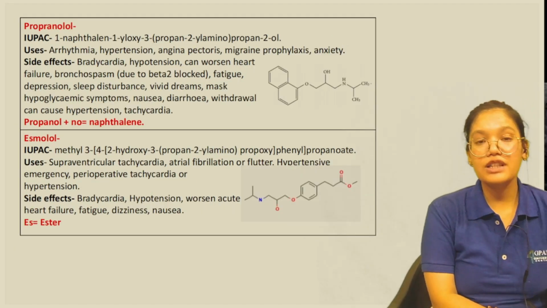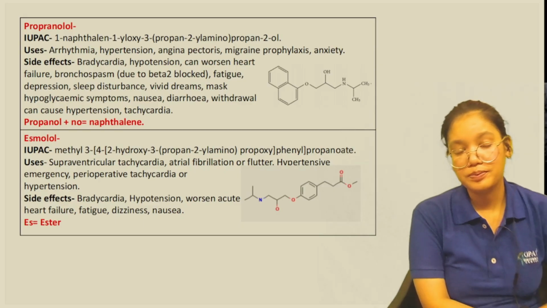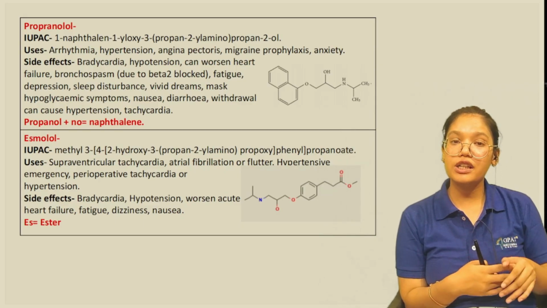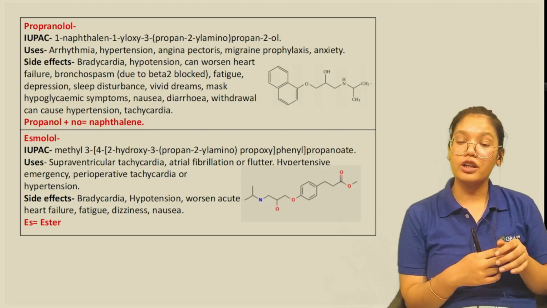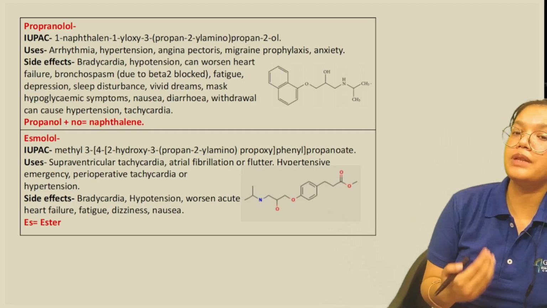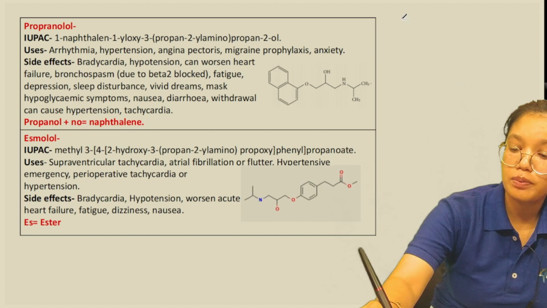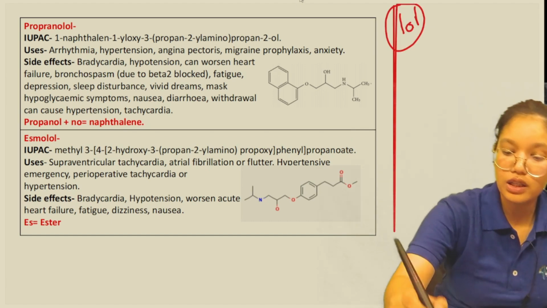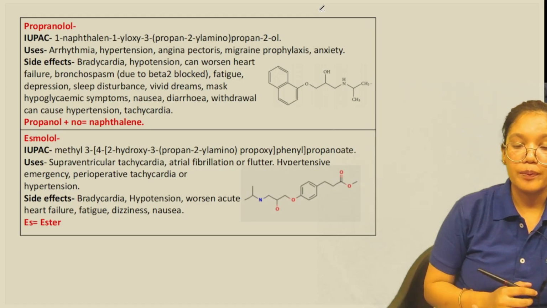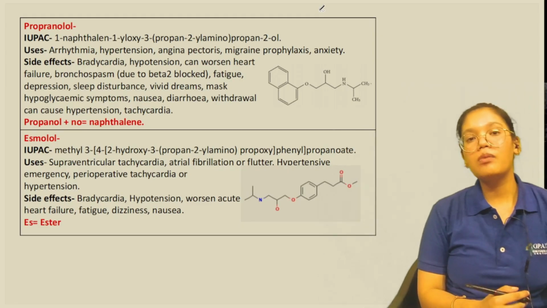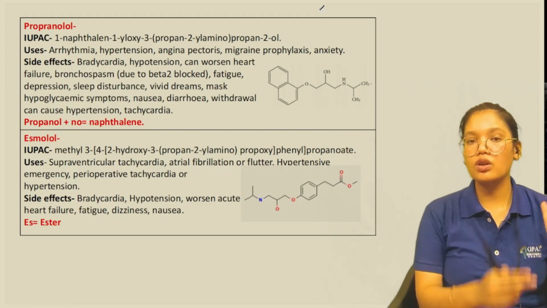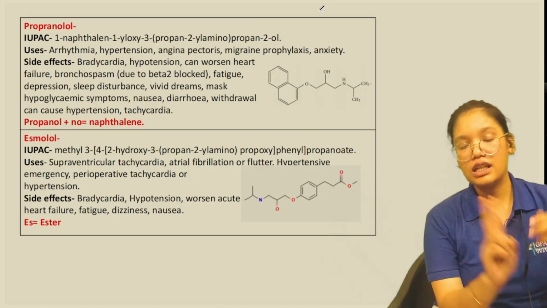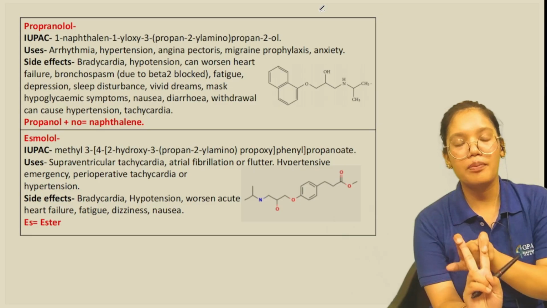Now the next drug we have is propranolol. Propranolol comes under the second class of the antiarrhythmic drugs, that is the beta blocker. Now how do we identify the beta blockers? Basically all the beta blockers have lol at the end of their name. So this is the beta blocker, propranolol. Now beta blockers basically have two backbones. All the beta blockers will have one of the backbones.